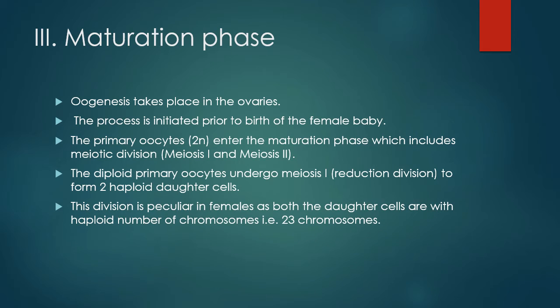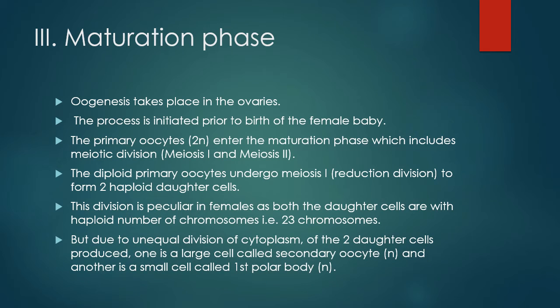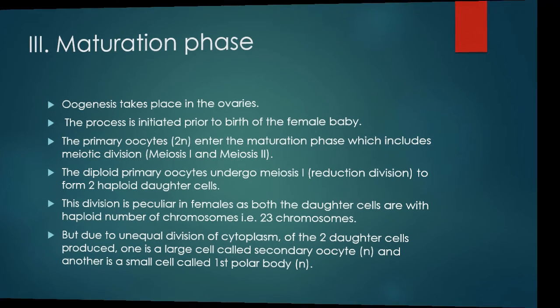This division is peculiar in females as both the daughter cells are with haploid number of chromosomes, that is 23 chromosomes. But due to unequal division of cytoplasm of the two daughter cells produced, one is a large cell called secondary oocyte N and another is a small cell called first polar body N.